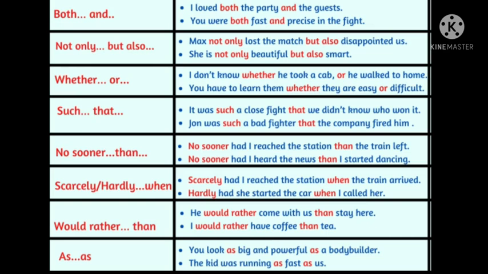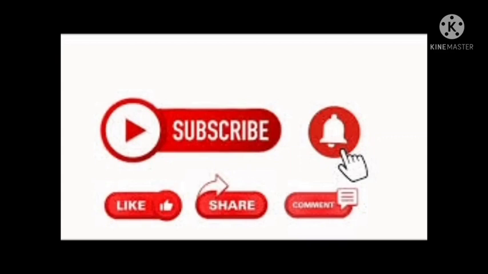Then scarcely when or hardly when is also used for showing the result of some actions. Then would rather than is always used to show the consequences of some actions. Then as is used for the comparison, like than we are using. Same way as is.